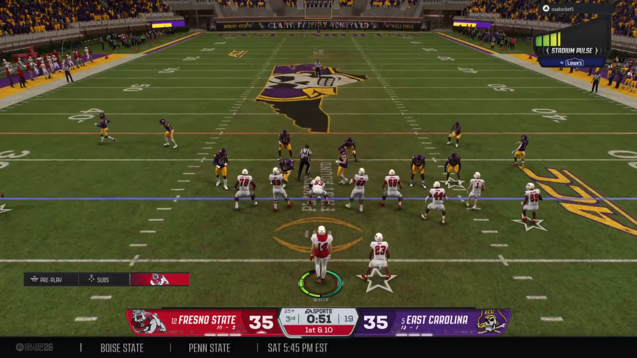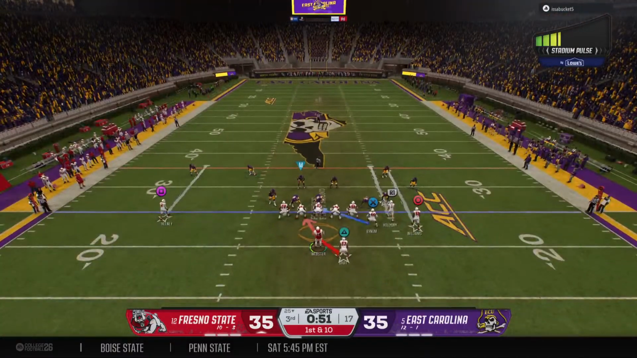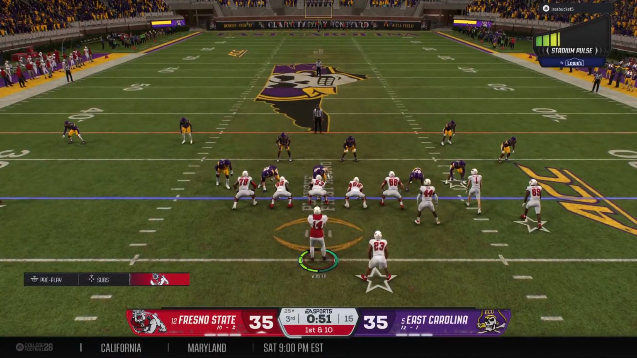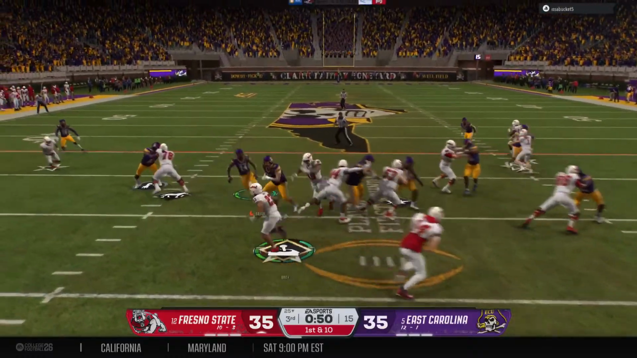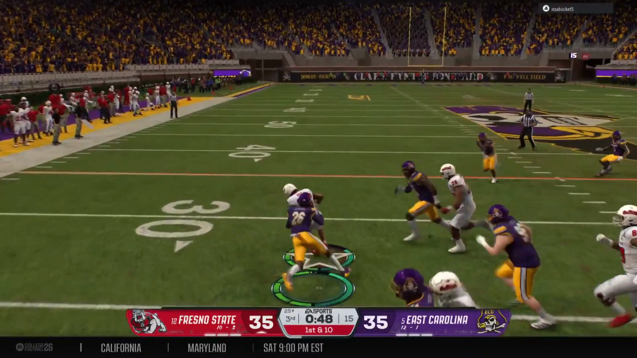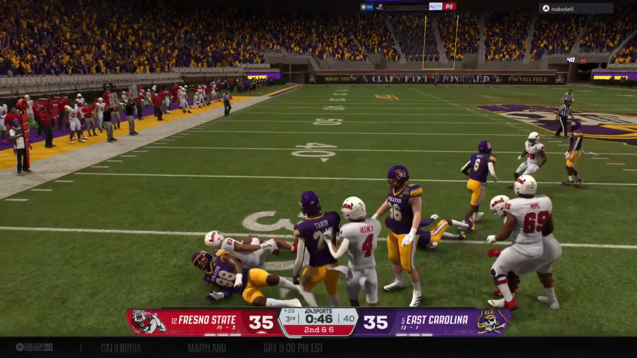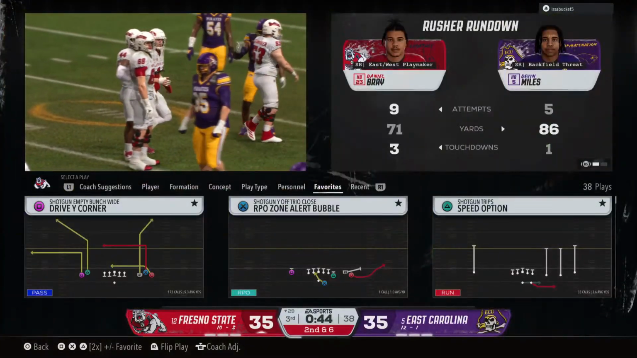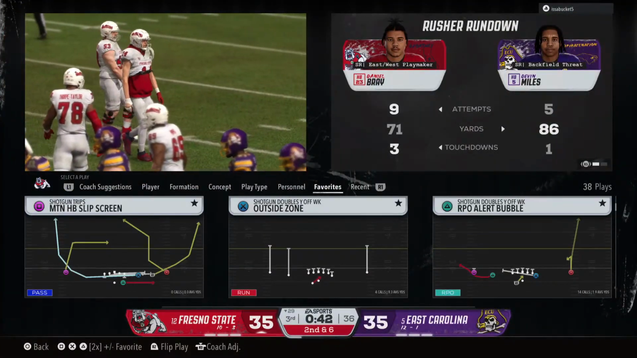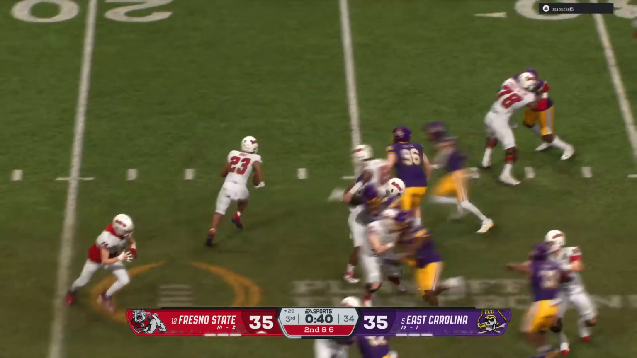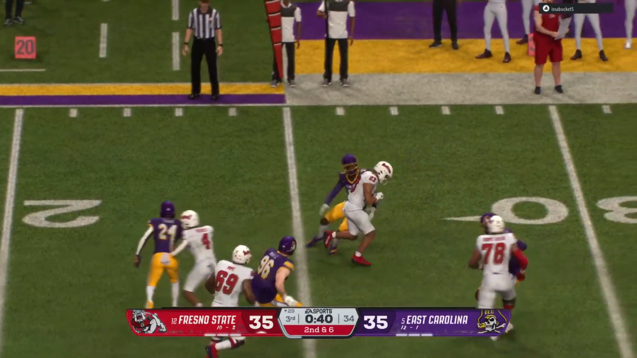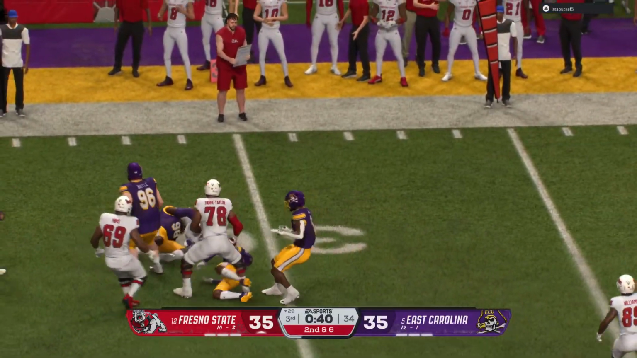First play of the drive now from the 25. And they'll run it out of the shotgun. The gain is 4, so it's 2nd and 6. Nice job here of controlling the line of scrimmage by this offensive line. The back does what he needs to do to get positive yards on first down.